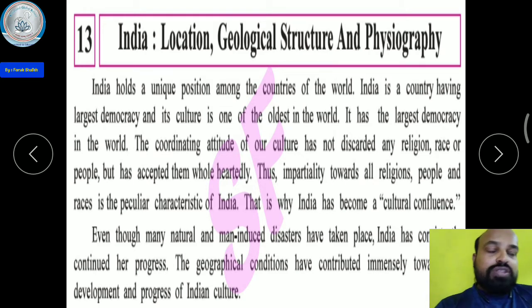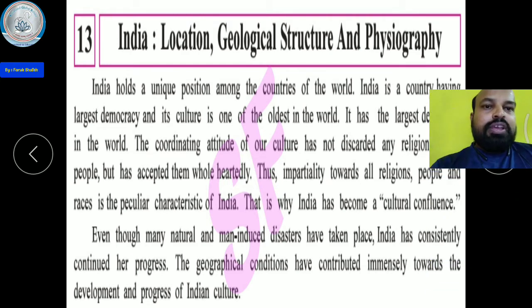That is why India is known as a secular country in the world. There is no partiality or discrimination according to religion, people, or race. That is why India has become a cultural confluence, because all people can settle in India, whether Hindu, Muslim, Christian, Sikh, Jain, or Parsi.